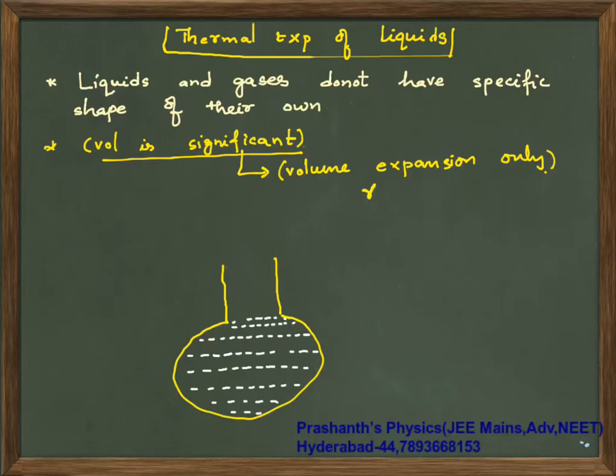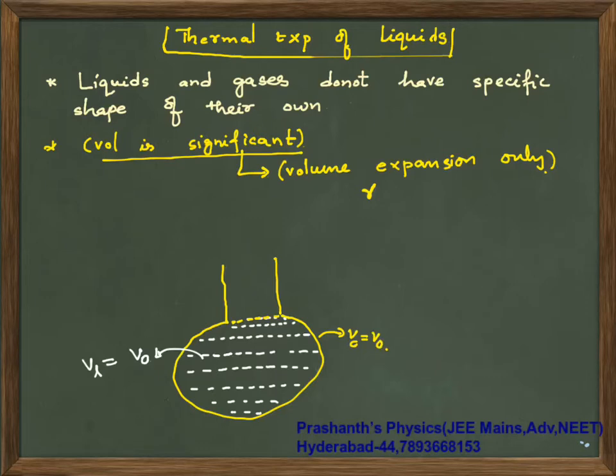So this volume of liquid is V0, and initially the volume of the container is also V0.